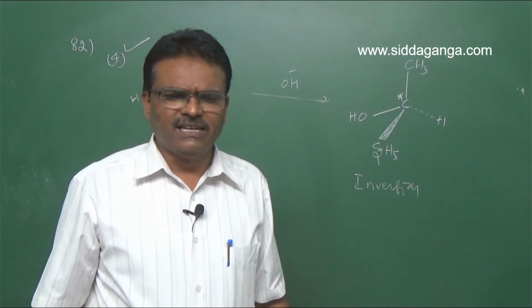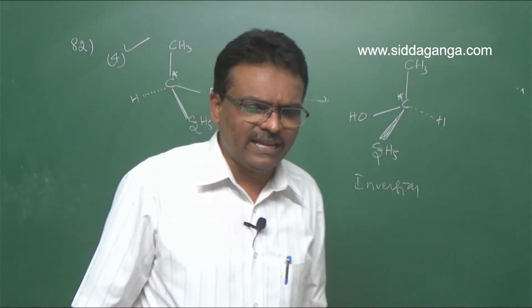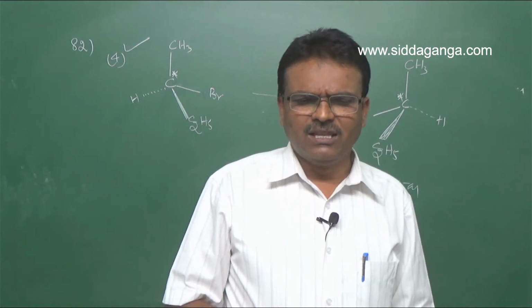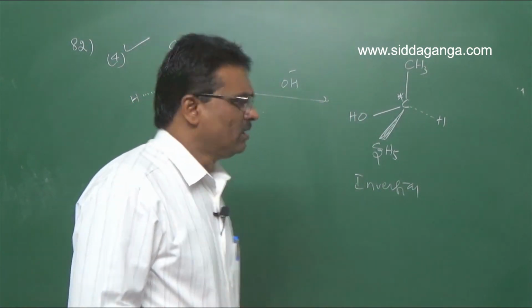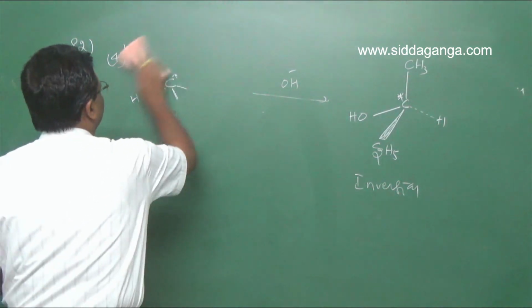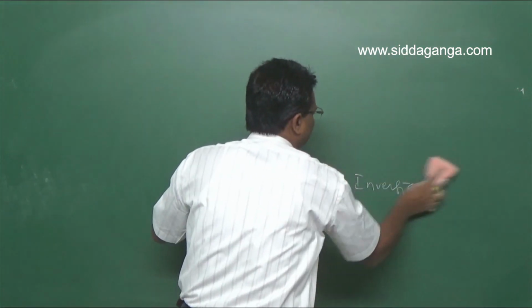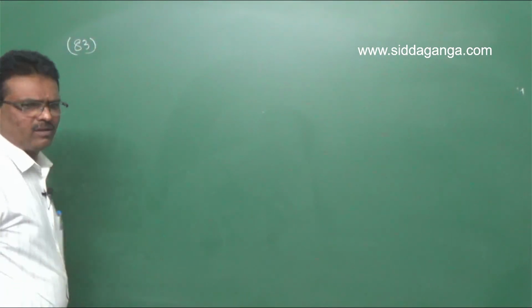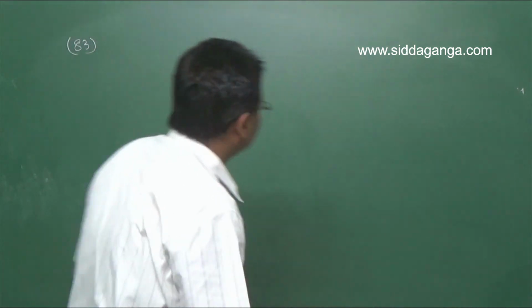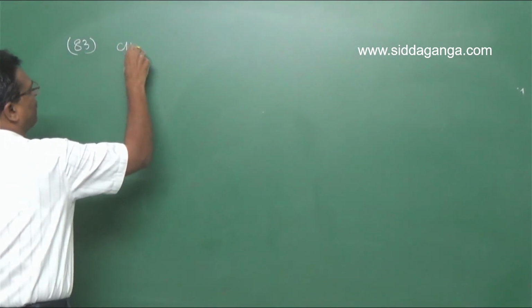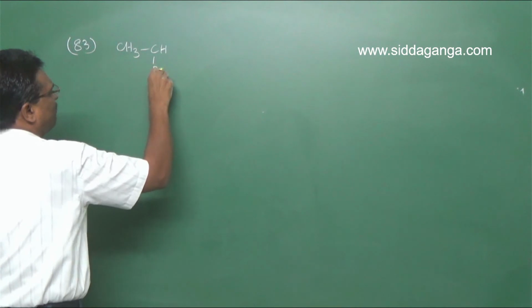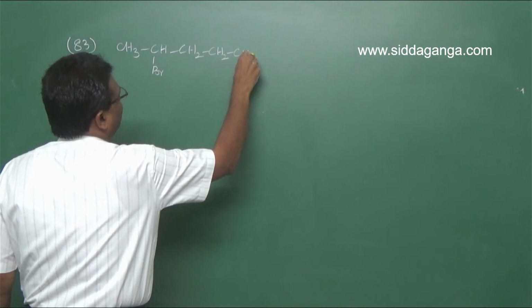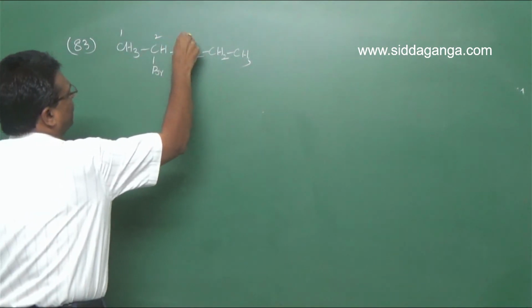2-bromopentane is heated with sodium ethoxide in ethanol. The major product obtained is, for question number 83. 2-bromopentane, CH3CHBrCH2CH2CH3, carbons 1, 2, 3, 4, 5.